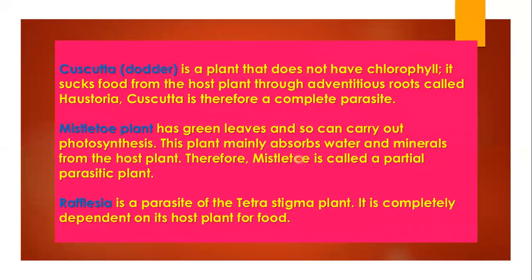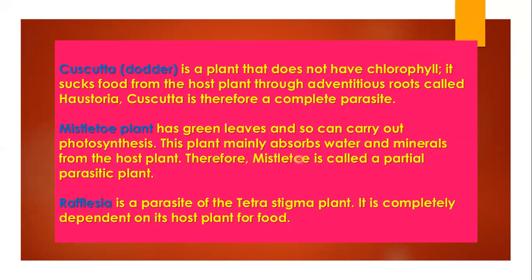So there are some examples of parasitic plants. Dodder, as I have explained, because they do not have chlorophyll, they just suck or derive their food from the host plant through adventitious roots. If you have seen my previous video on the plant kingdom, in that I discussed that adventitious roots are the roots which do not arise from the radicle of the plant, and they arise from the node or internode of the stem.